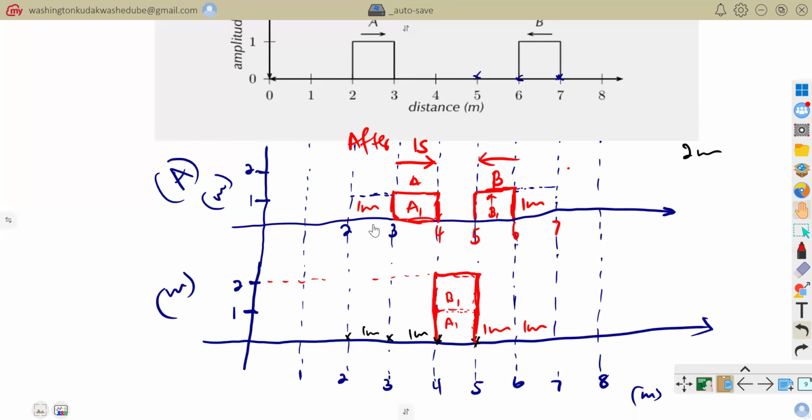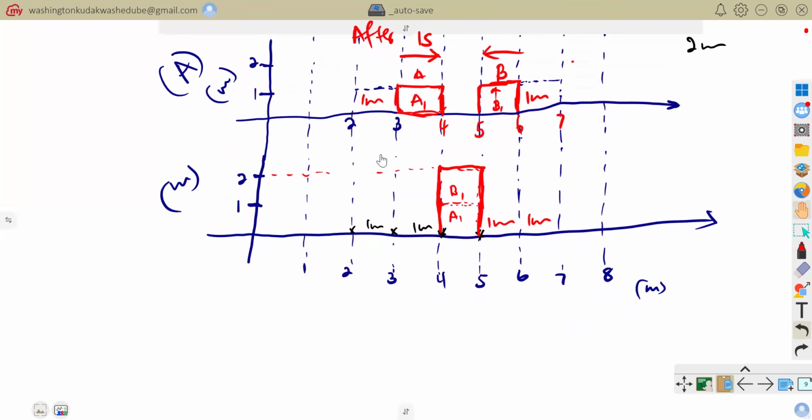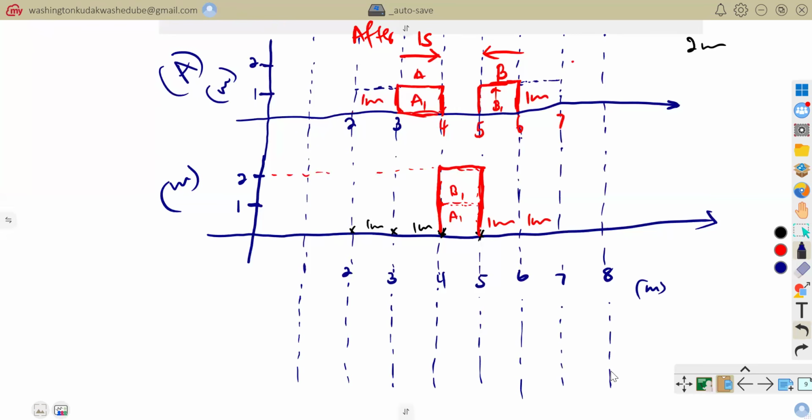And then what about after 3 seconds? Now let's continue with our drawing. We will just do the same. We have got 1 there, and then we have got 2 there, 3 there, 4 there, 5 there, 6 there, 7 there, and 8 there. And then let's have that, and we are saying that this is our reference point.